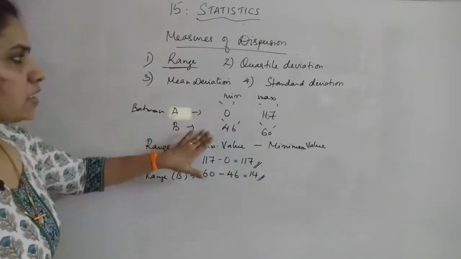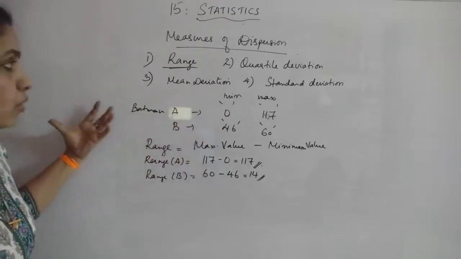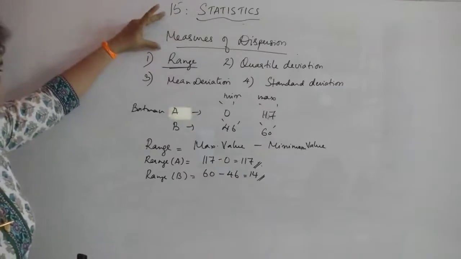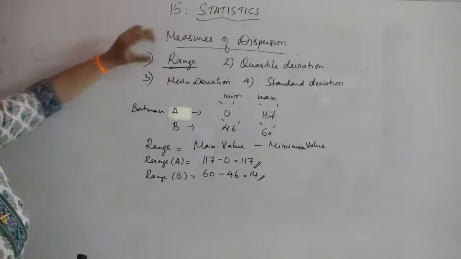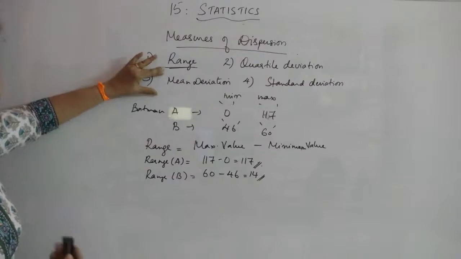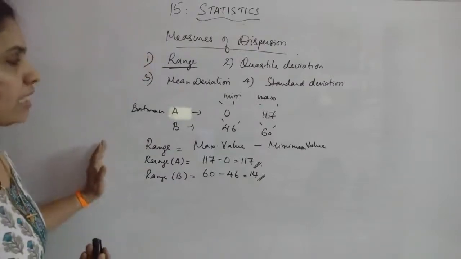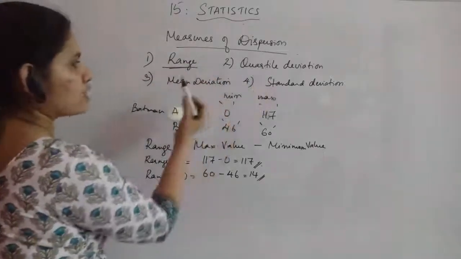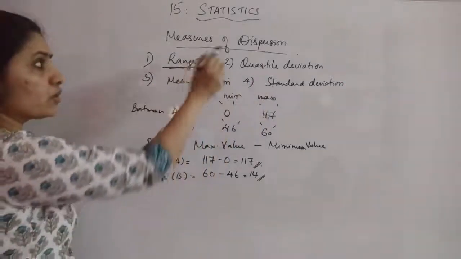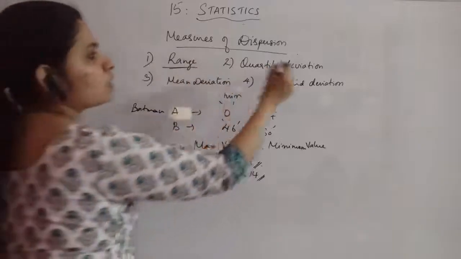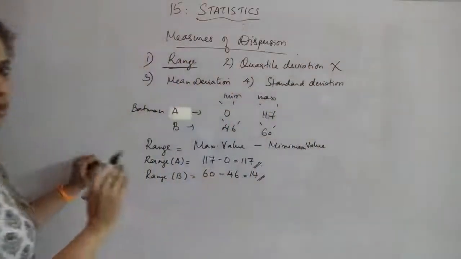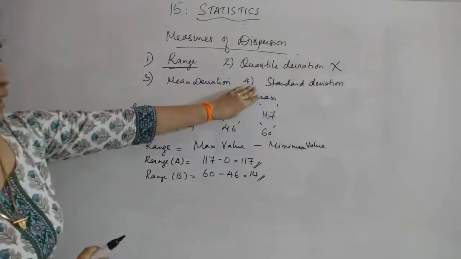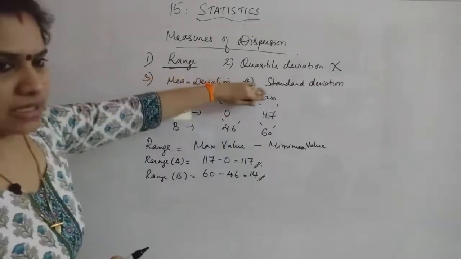So what we need is a more reliable dispersion, one that depends on all the values given in the data. You actually have four measures of dispersion: range, quartile deviation, mean deviation and standard deviation. But quartile deviation is now not in your syllabus. These two are the things which we are dealing with, that is mean deviation and standard deviation.